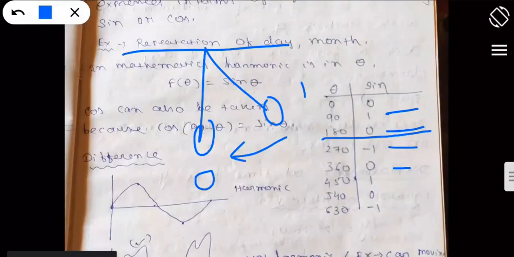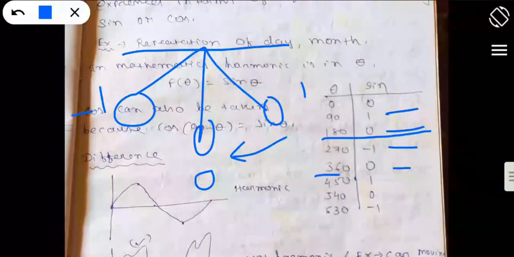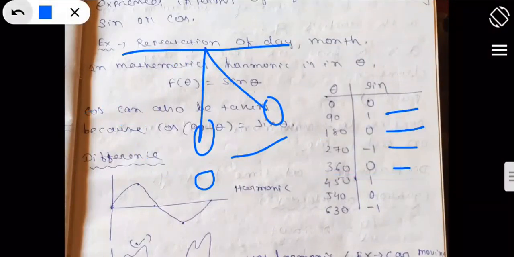You can see at 180 degree 0, at 270 degree again it is going to this side, this is -1, then at 360 degree it is 0. So you can see here the values are repeating after a certain interval of time, right? In pendulum also you can observe the same thing.